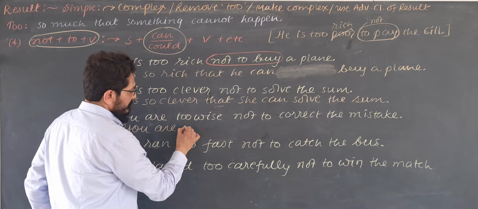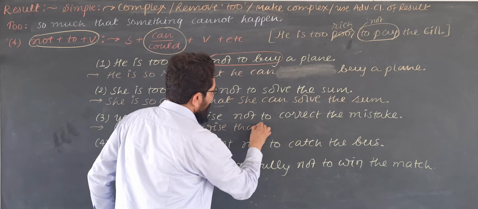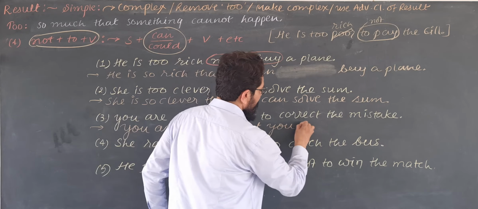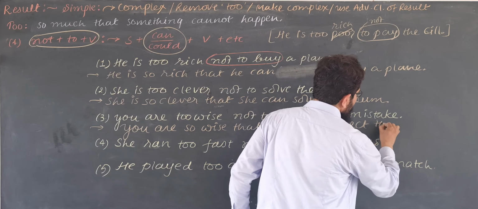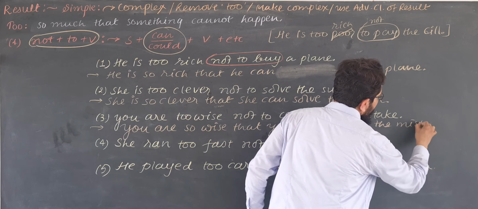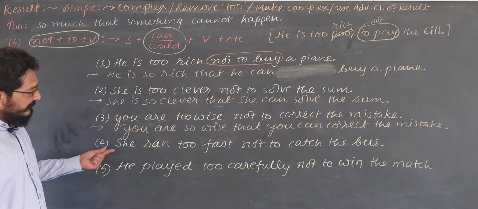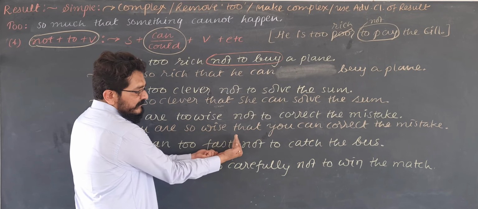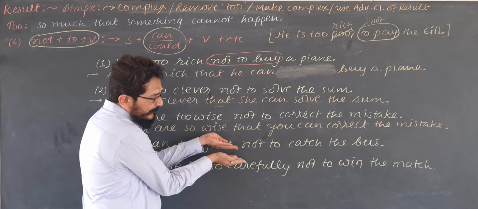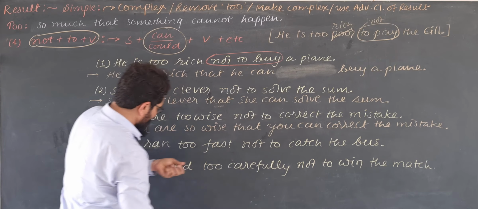You are so wise that you can correct the mistake. So this is the answer. She ran too fast not to catch the bus. She ran so fast that she was not unable to catch the bus. Means she caught the bus.